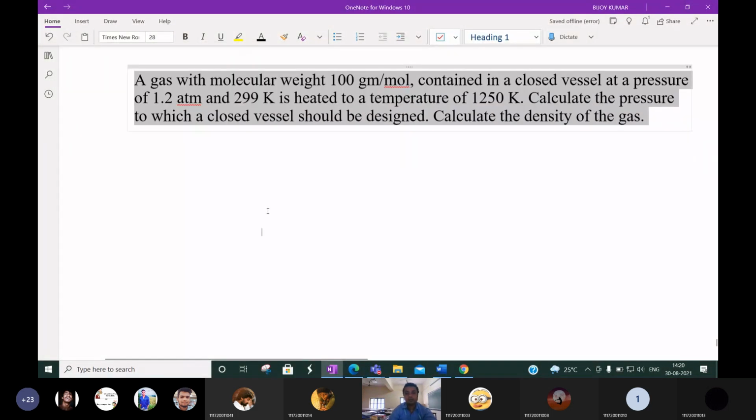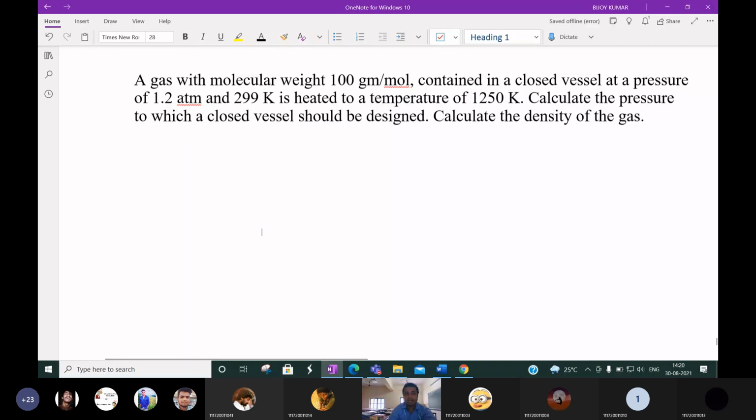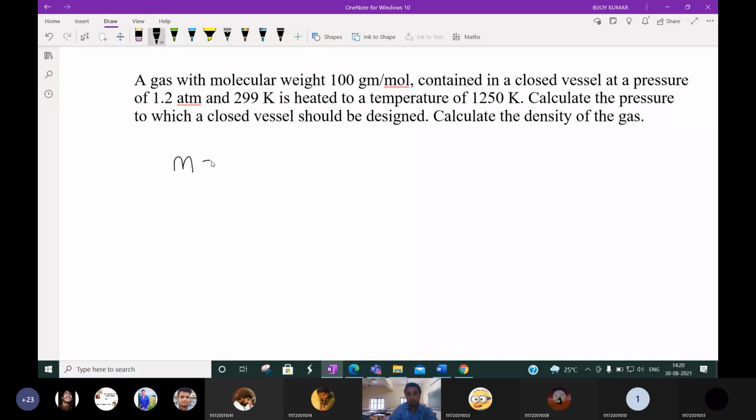Please read the question. A gas with molecular weight, capital M, given as 100 gram per mole, is contained in a closed vessel.